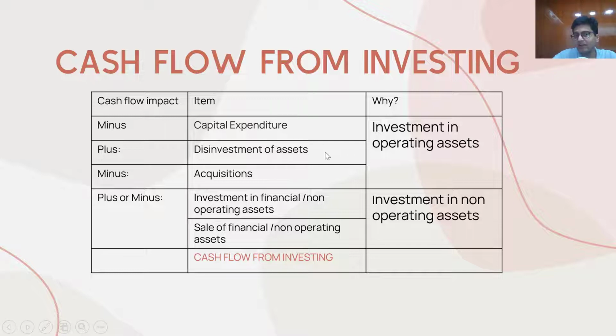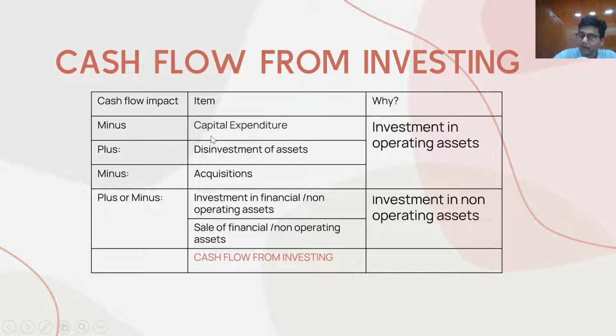Let's assume that you have old machinery and you are selling that machinery. What will happen? You will receive money from selling that machinery, or disinvestment of your capital expenditure. Disinvestment of assets basically means selling your old assets. So that results in an increase in cash flow. And this is basically an organic way of growing your business.